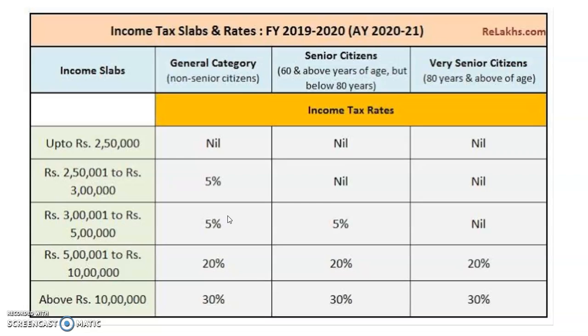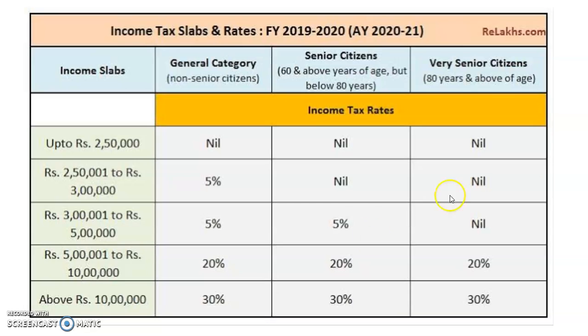Now the general SSC has an income of rupees 6 lakh. In that case, up to 2,50,000 it is exempt for him. From 2,50,000 to 5 lakh, that income is taxable for him at 5%. Then 1 lakh remains, and for that 1 lakh it is 20%. Same example we'll consider here: 6 lakh is the income for a senior citizen. Up to 3 lakh it is exempt, then 3 lakh remains. Out of that 3 lakh, for the first 2 lakh it is 5%, and for the remaining 1 lakh it is 20%.